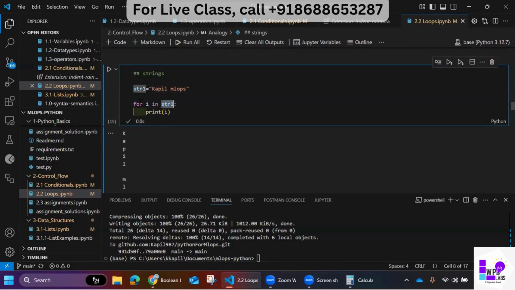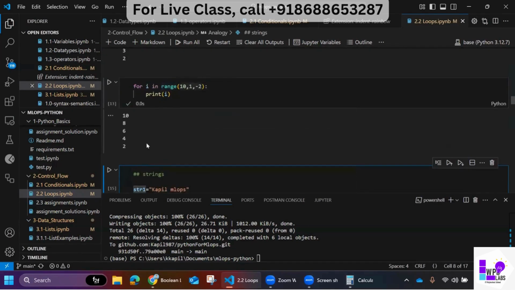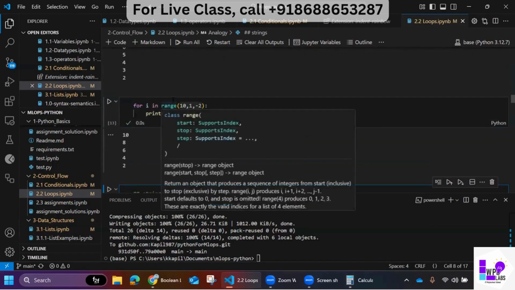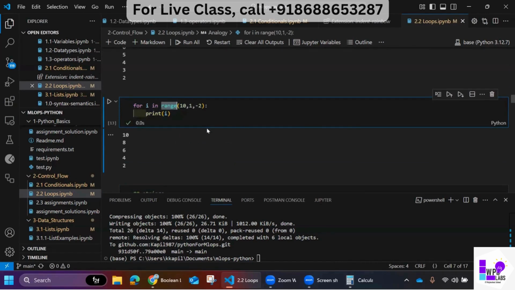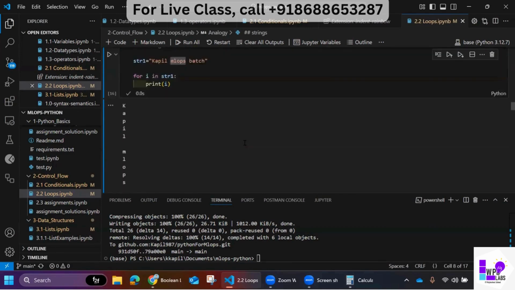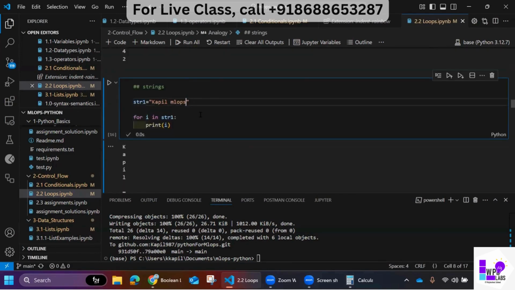I didn't use range here. I used this string, so I can even iterate over a string. What is this operation? It's iteration over this variable. Earlier it was iteration over the range function. Here it is iteration over the string variable str1. What does str1 have? It has this text, and it could be any text. You can play around with this to get an understanding of it.